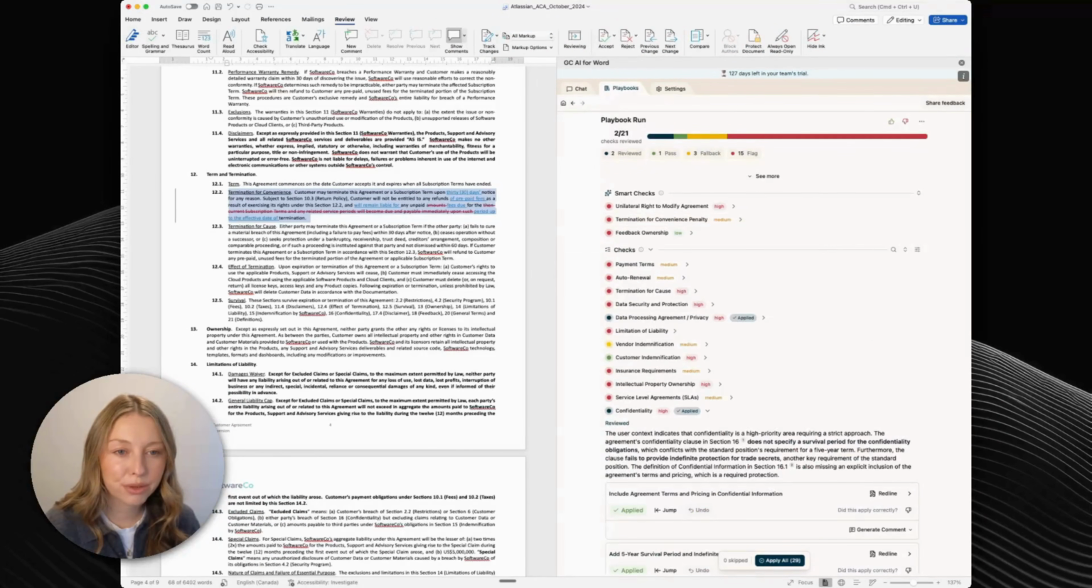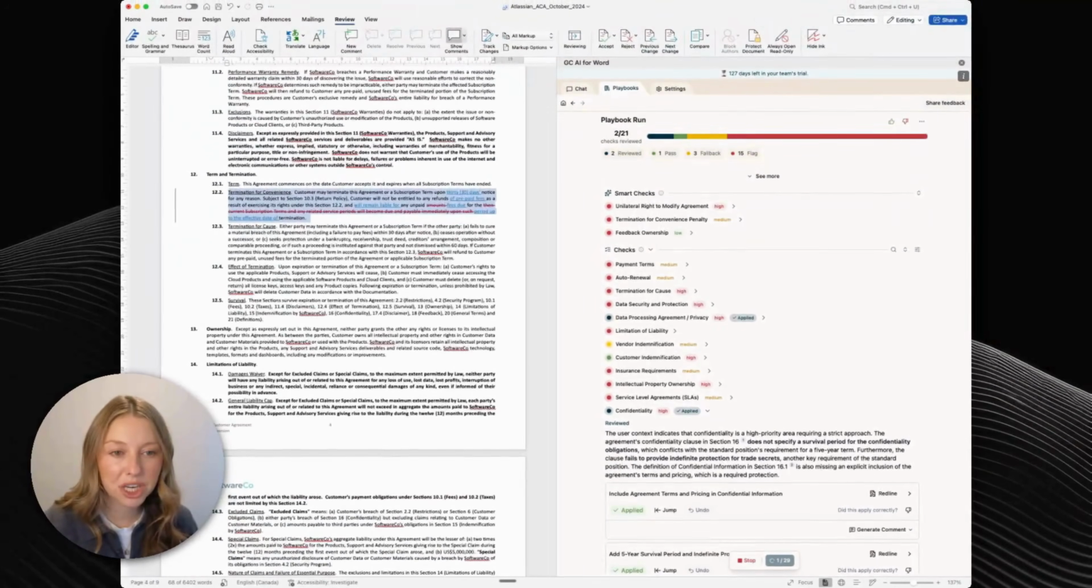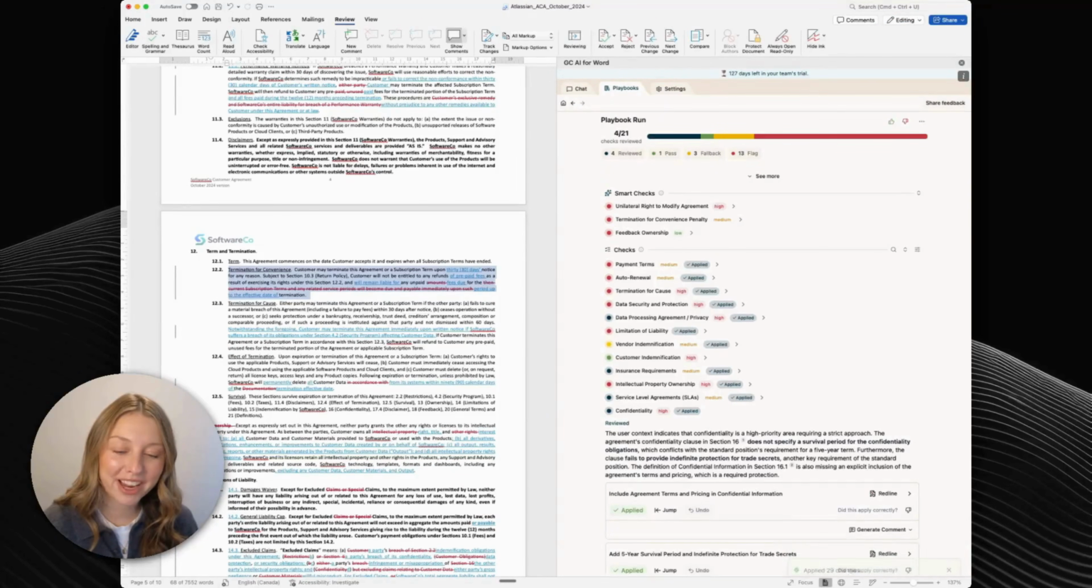I've had a chance to review each of the other changes suggested by the playbook, and I'm happy with all of them. So I'm going to go ahead and hit apply all, which will apply each of the changes to the document sequentially. Now that all the changes have been applied, I'm good to go.